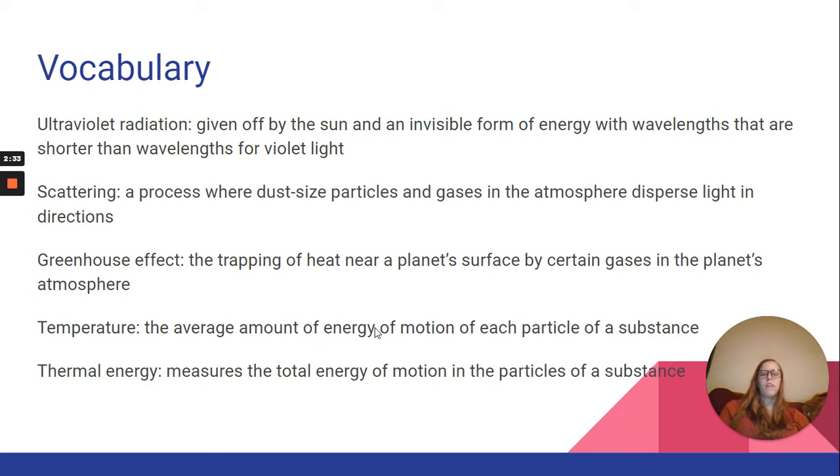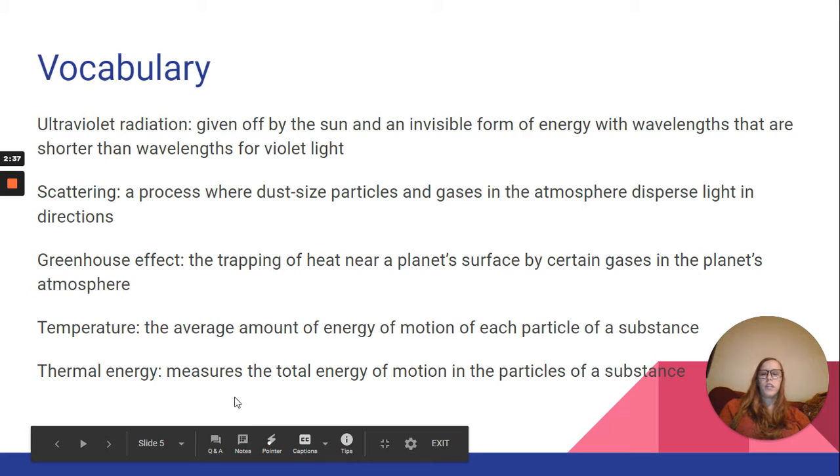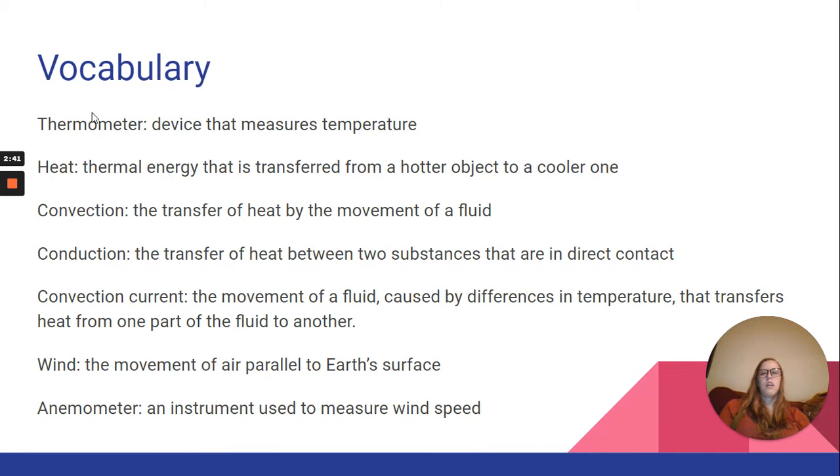Temperature is the average amount of energy of motion of each particle of a substance. Thermal energy measures the total energy of motion in the particles of a substance. A thermometer is a device that measures temperature. Heat is thermal energy that is transferred from a hotter object to a cooler one. Convection is the transfer of heat by the movement of a fluid. Conduction is the transfer of heat between two substances that are in direct contact.